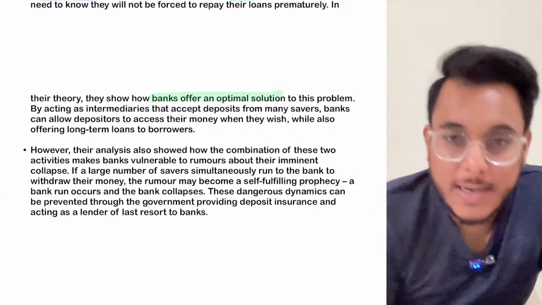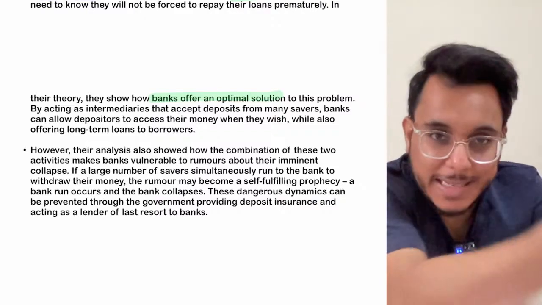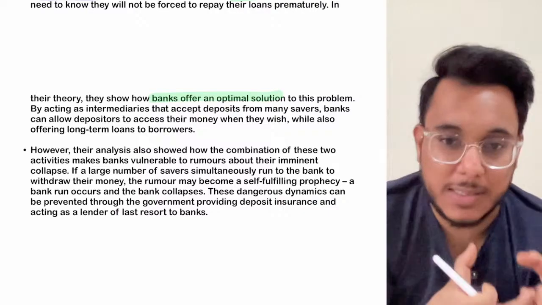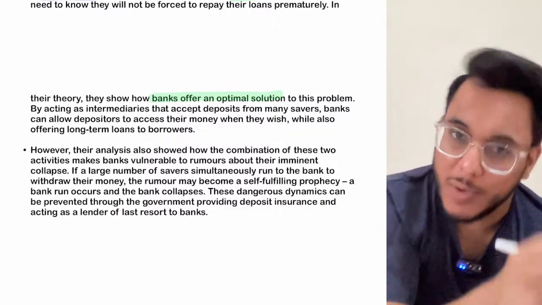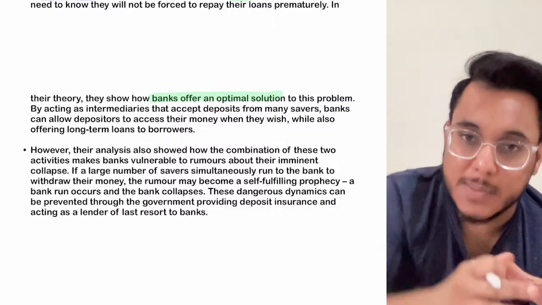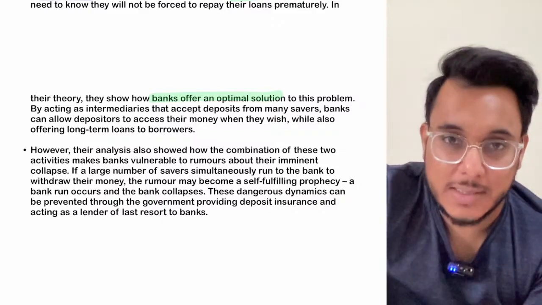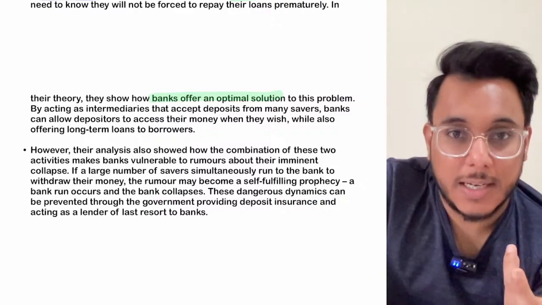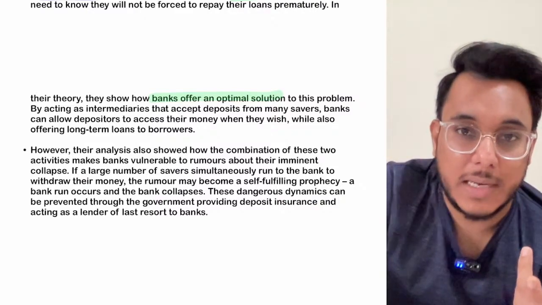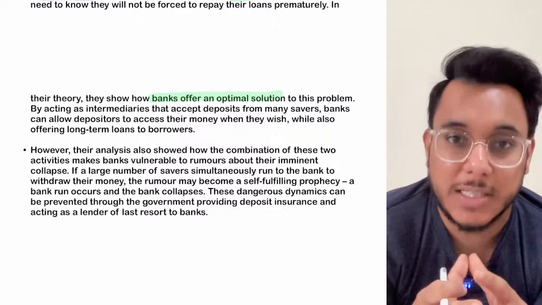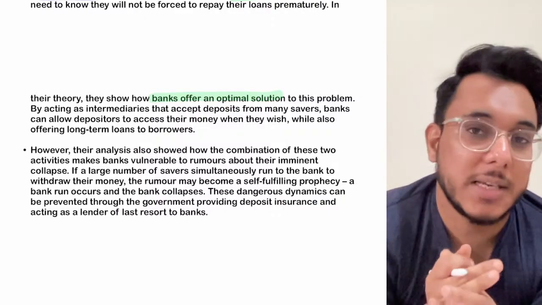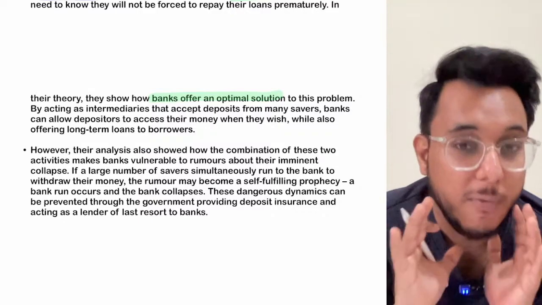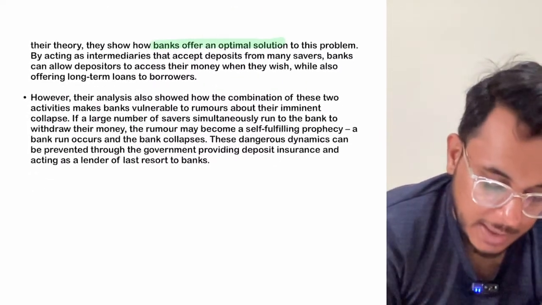The banks provide a solution here. Banks take the people's savings, give them an interest rate, and provide the people money whenever they need. At the same time, they also give loans to the businesses. But if an economic challenge comes and everybody starts to withdraw their money, how will the bank manage that? So the government needs to give a stimulus in between, and the government needs to save the bank. If the bank falls, there will be a very big crisis in the economy.